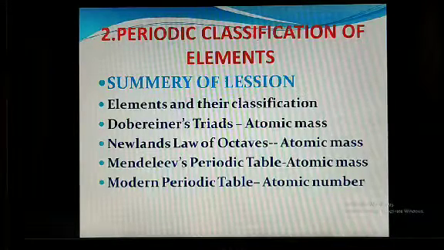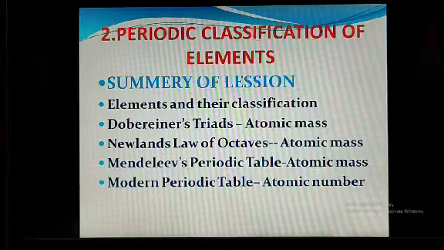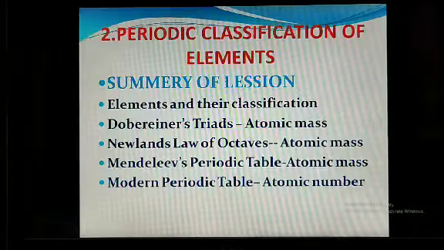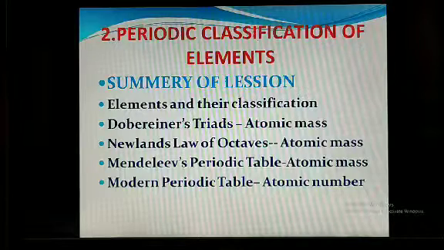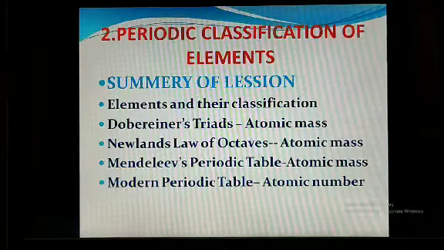Then the question arises: what are the types of matter? The forms of matter are solid, liquid and gas. These three forms are well known. Apart from that, we have the plasma state. These are the forms of matter.